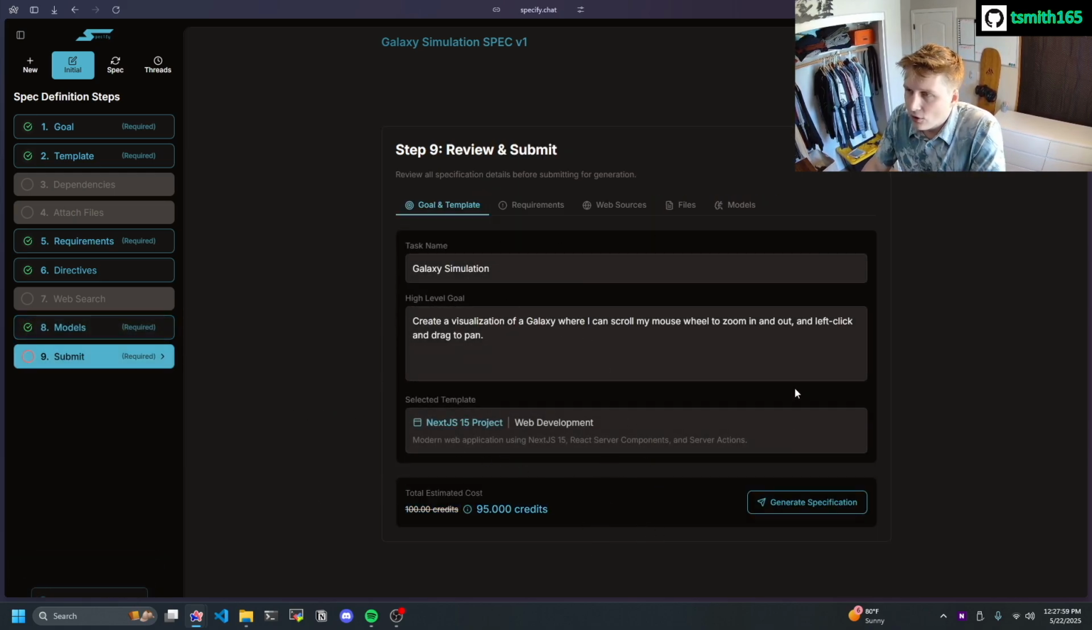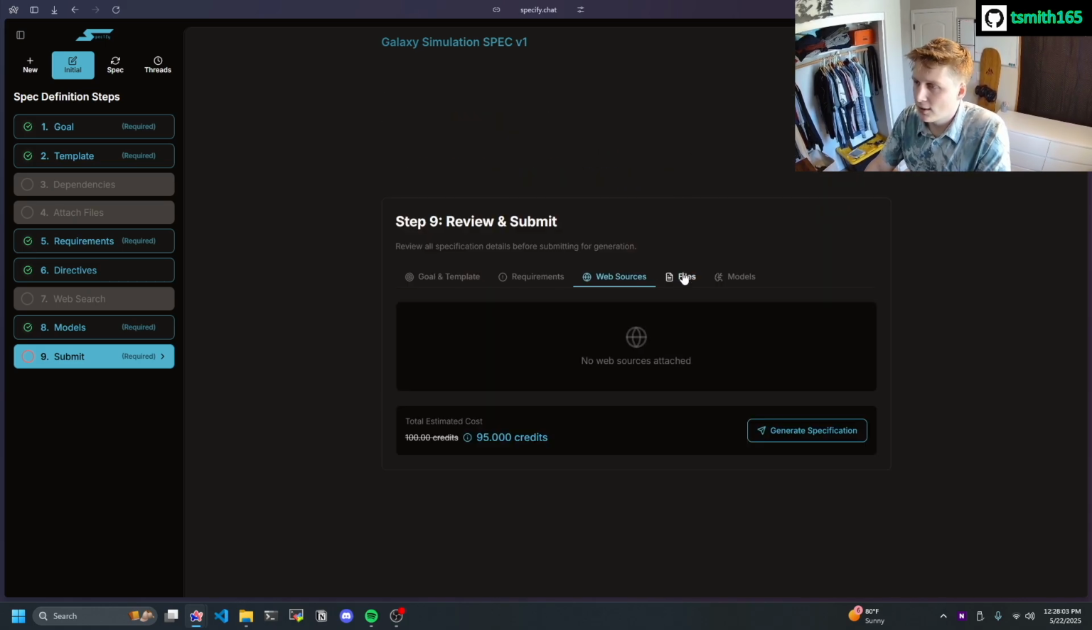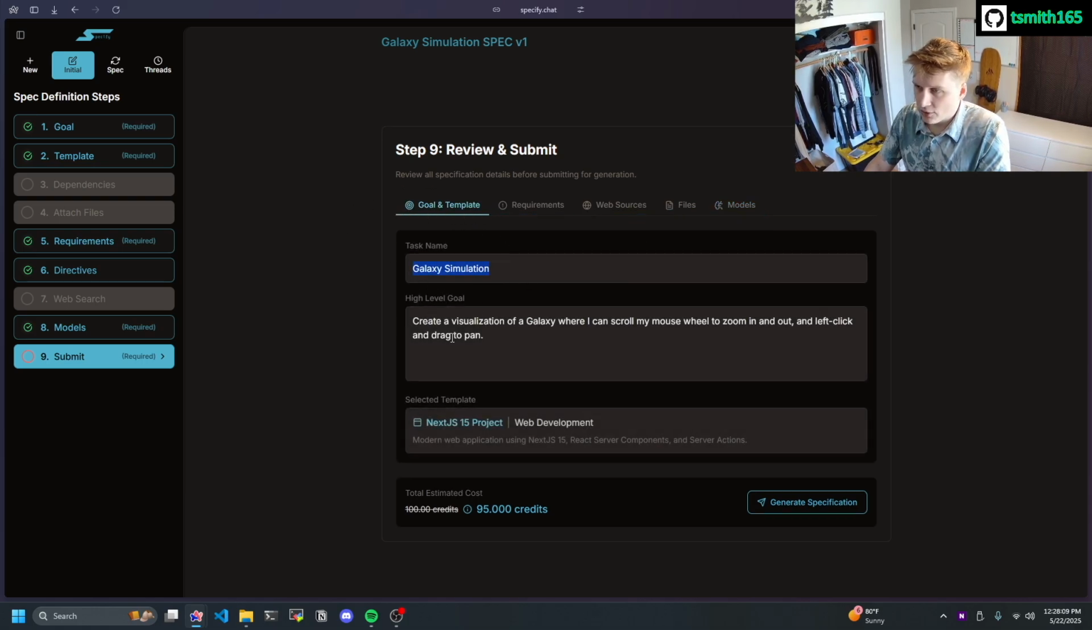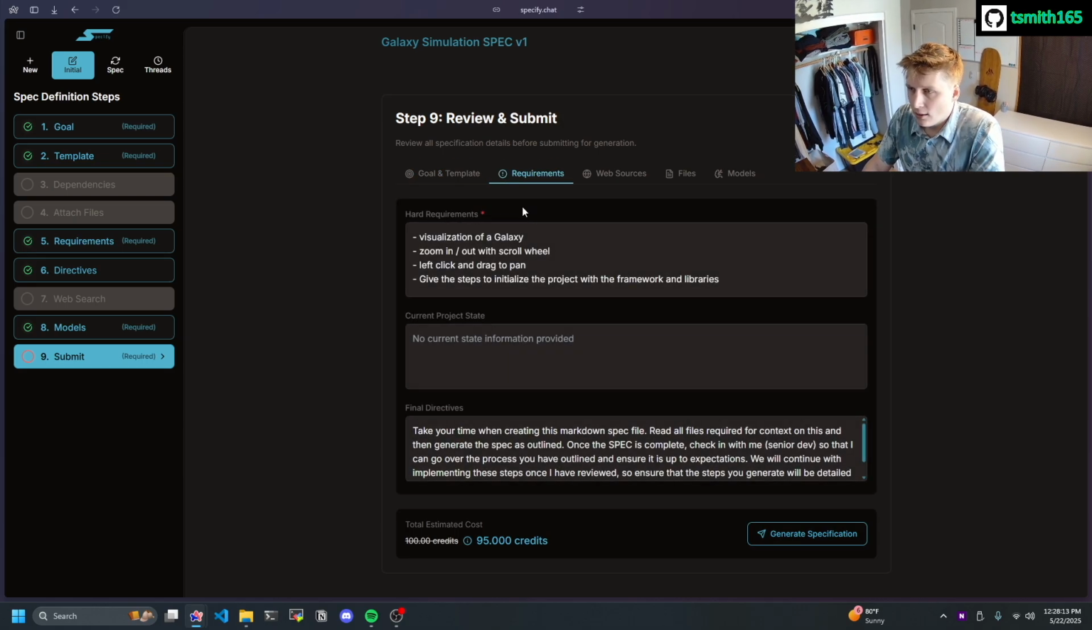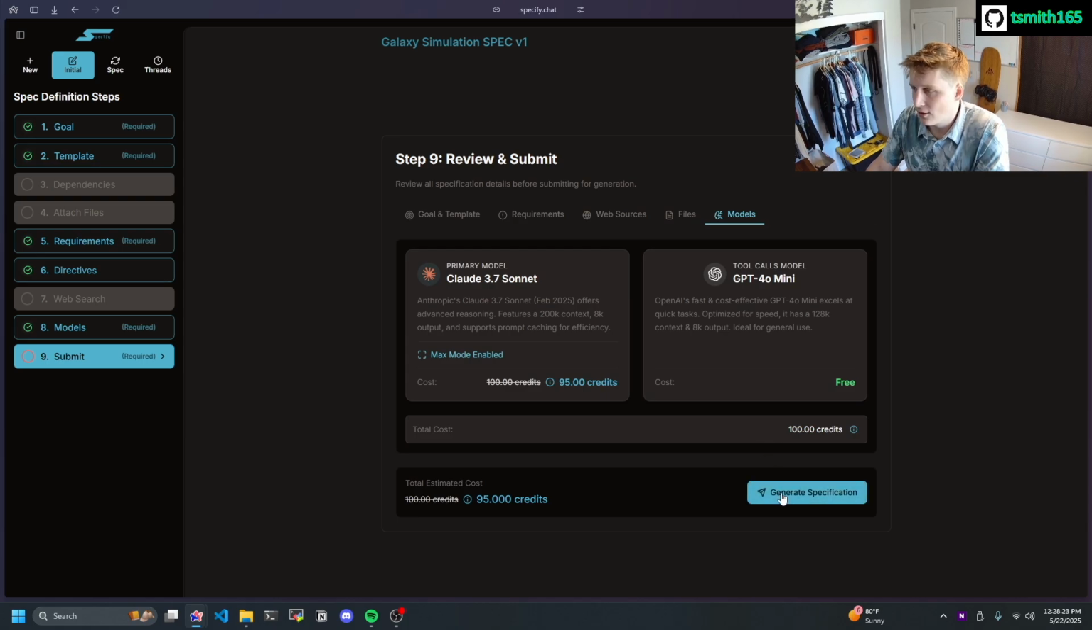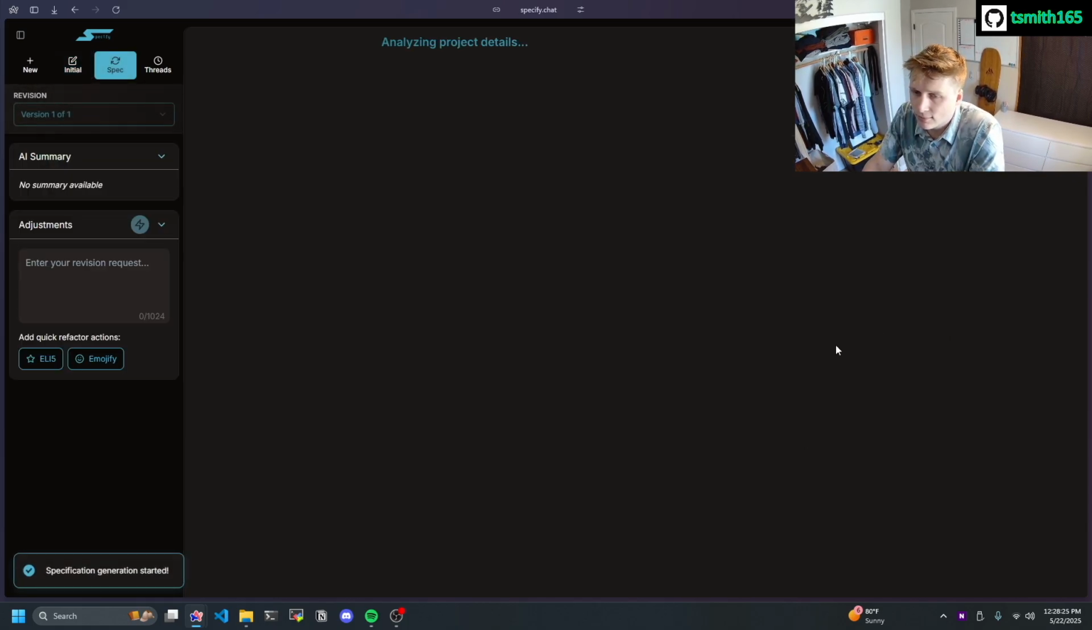So we can see here the review of what we're going to use to generate the spec. No web sources, no files. But we'll have this as our goal. We're going to generate a galaxy simulation. Here's our high level goal. Requirements. And we don't have any current project state. This is a new project. And here's our final directives, our selected models. And let's go ahead, generate specification.